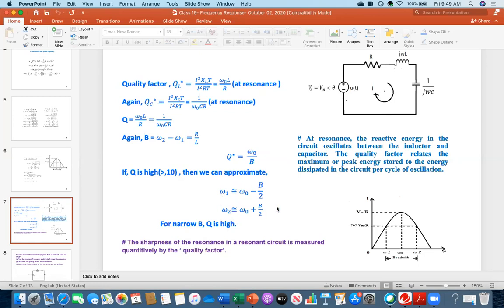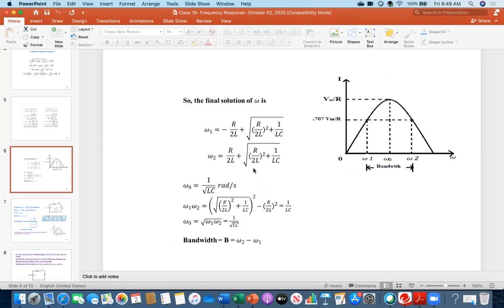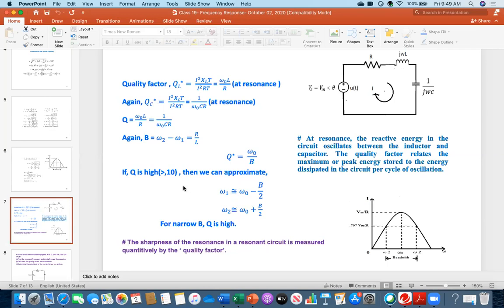This means in any numerical problem, if you notice that your quality factor value is, for example, 15, or quality factor is 20, that is definitely greater than 10. So directly you can use these equations to calculate omega 1 and omega 2 instead of using these two expressions. Today, either way, I will show you. If you use these two, still you will be getting the same result. Also, if the quality factor is greater than 10, and if you use these two equations, still you will be getting the same value. So, everybody, could you follow me so far?